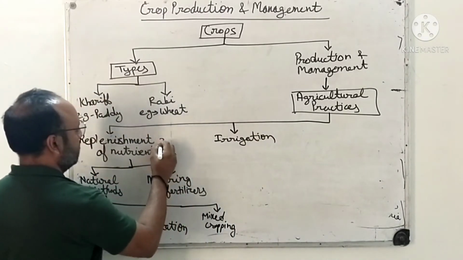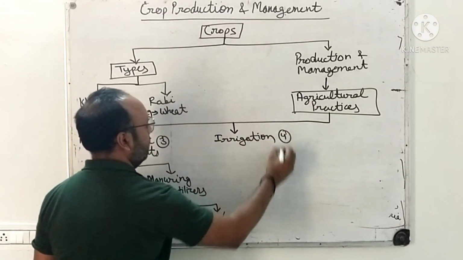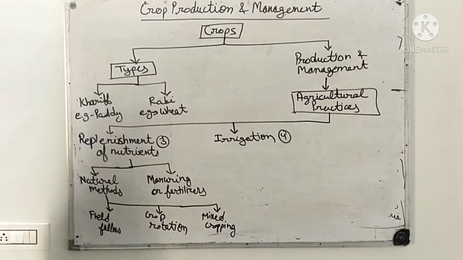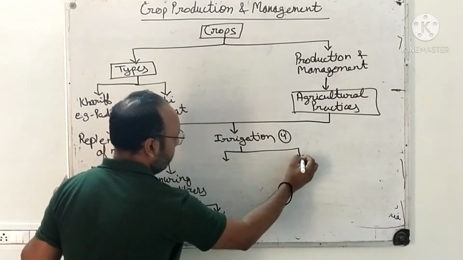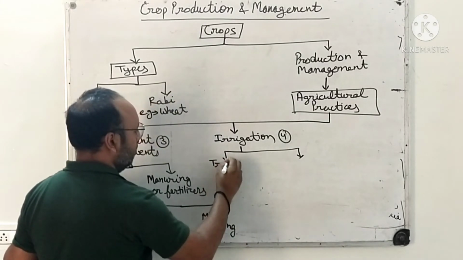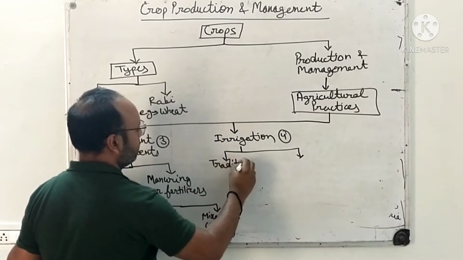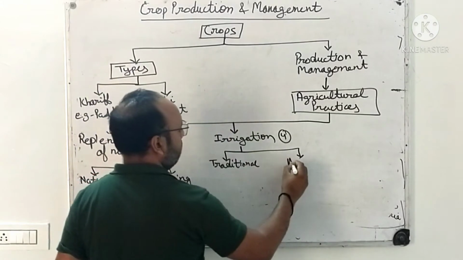Let me mark the steps also so that you will keep in mind. This is irrigation. Irrigation means supply of water to the crops. In this we studied about again two methods. I hope everybody has remembered. One is traditional, another was modern.